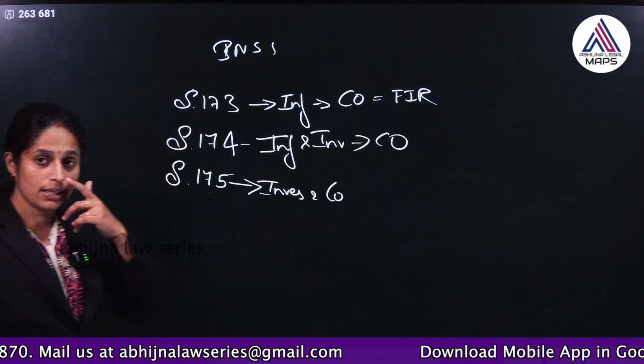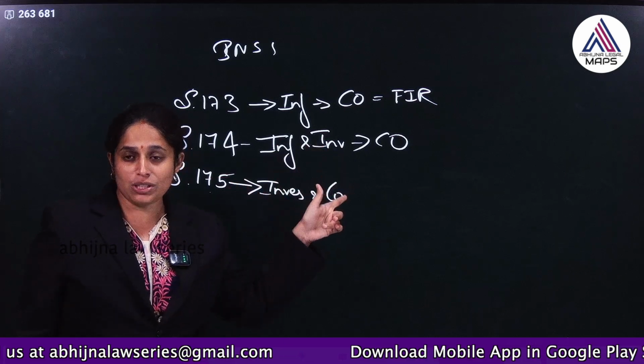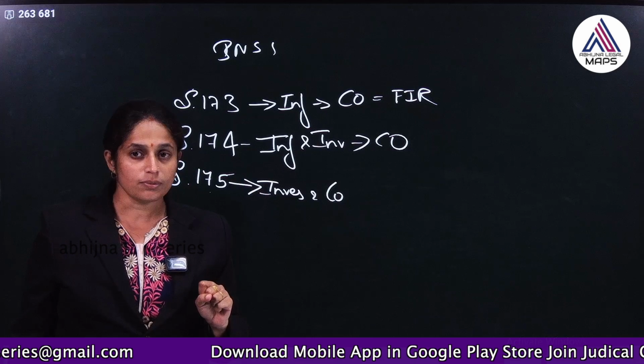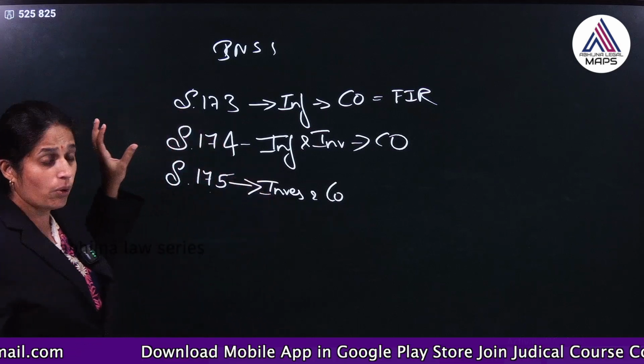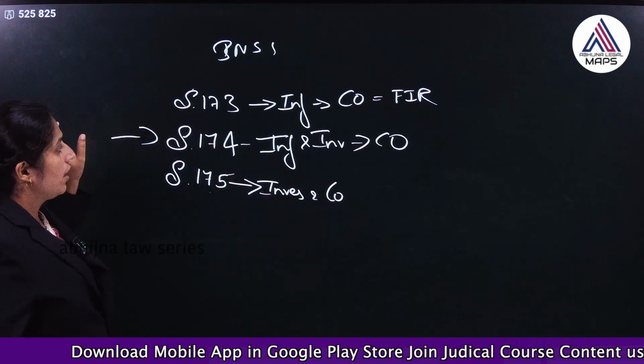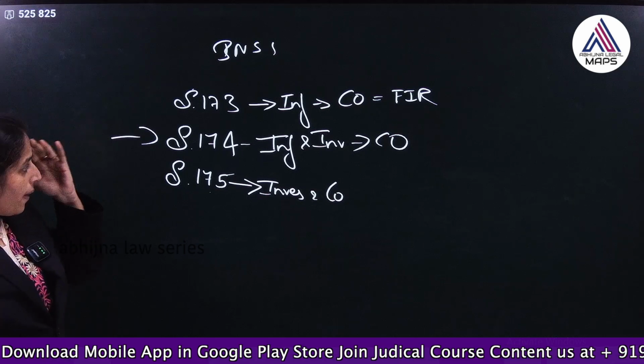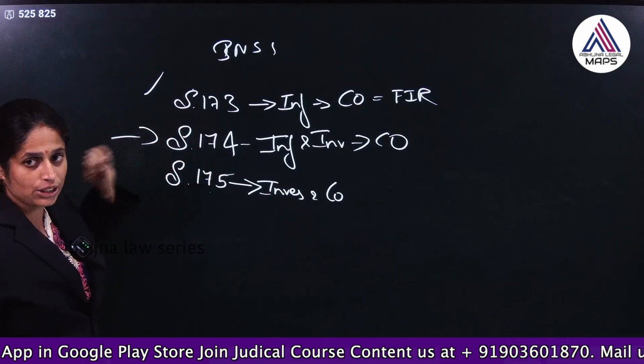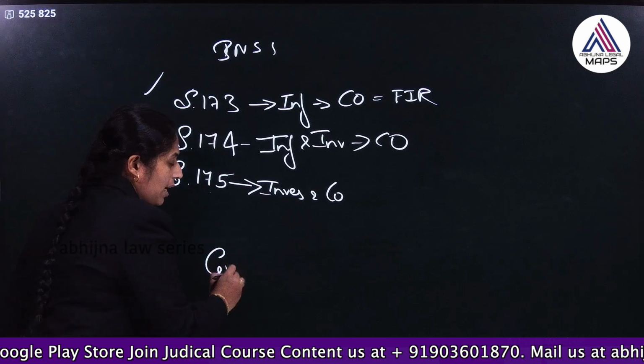It speaks both regarding information and investigation with respect to cognizable offence. That is one very important thing that we have to understand. Let us understand these two sections, and then we can move on to the complaint.